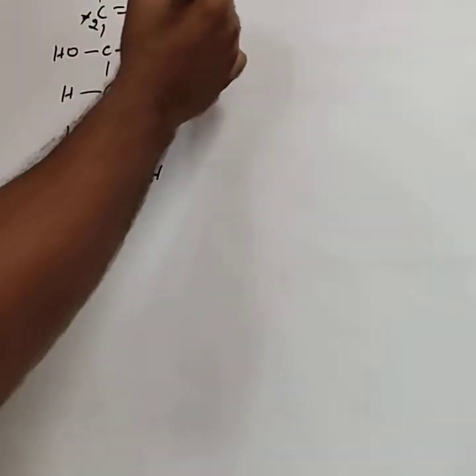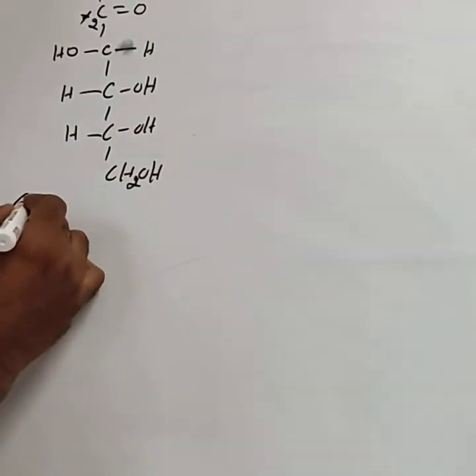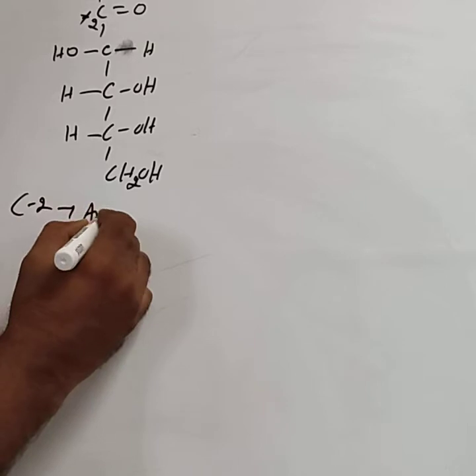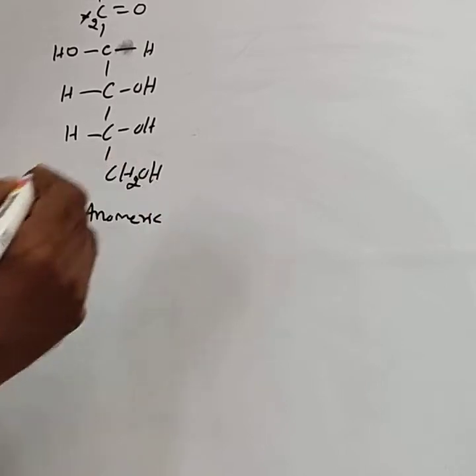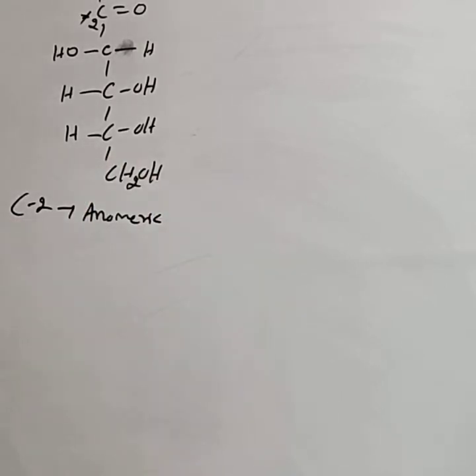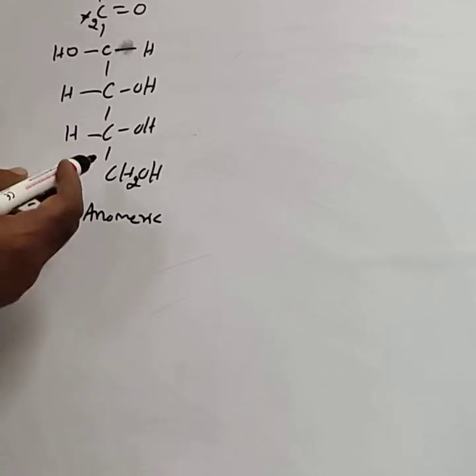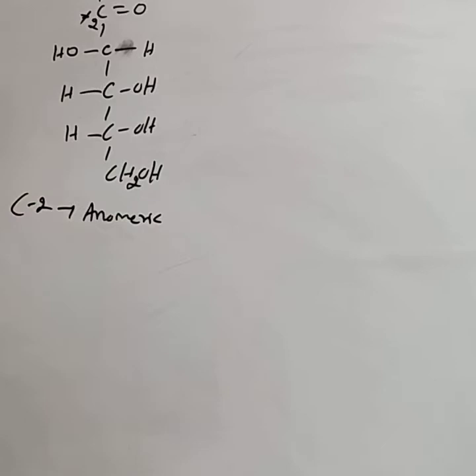This second carbon, C2, is called the anomeric carbon. Anomeric means the functional group carbon atom. In glucose, the CHO group is present at the first carbon, so the first carbon is the anomeric carbon. While in fructose, C2 is the anomeric carbon atom.